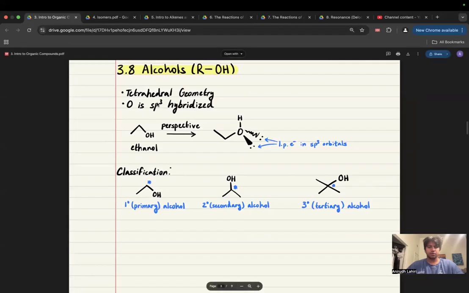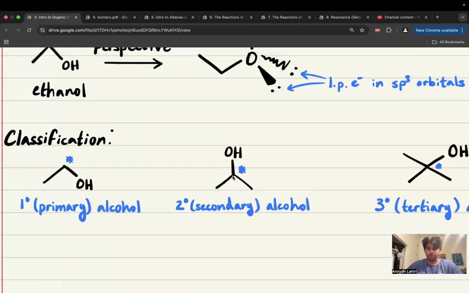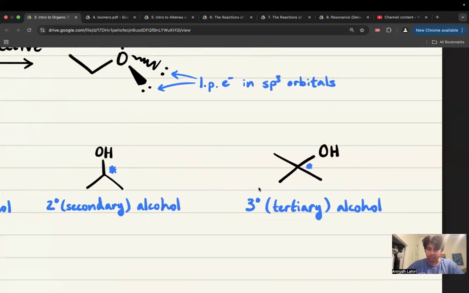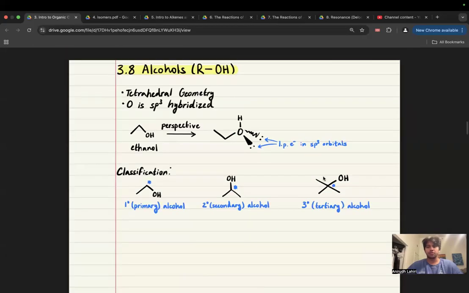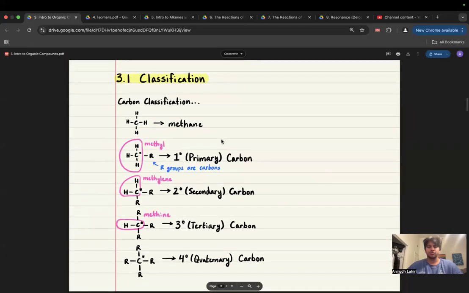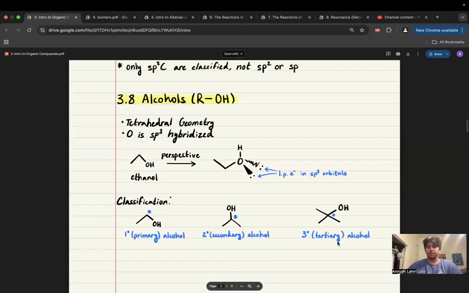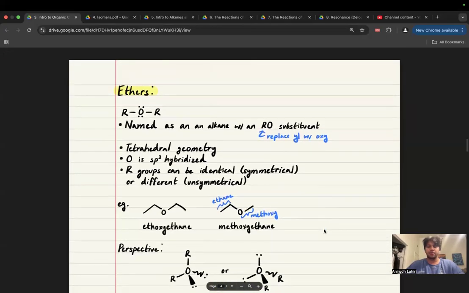Alcohols, ROH, tetrahedral geometry, always sp3 hybridized. Primary alcohol just means we have one carbon attached to the alcohol group. Secondary means at this carbon we have a carbon here and a carbon here. Tertiary, at this carbon we have a carbon here, a carbon here, and a carbon here. So it's exactly the same as the trends of this, except when I talk about this carbon, I'm specifically talking about this carbon has to be attached to an OH, right? I can't get a quaternary alcohol because I would have to make five bonds and a hydrogen, which we know does not happen.